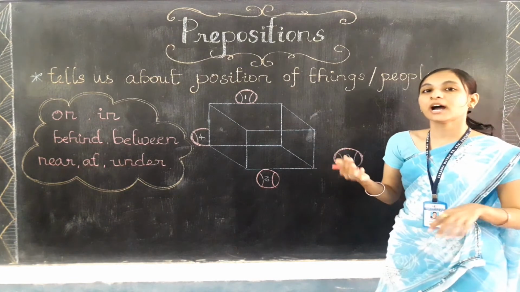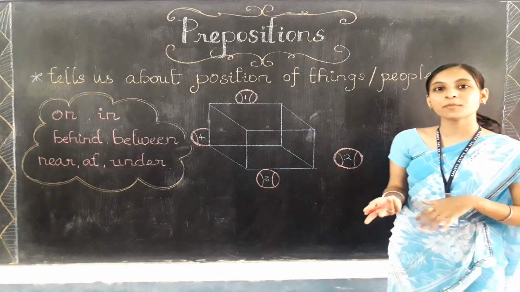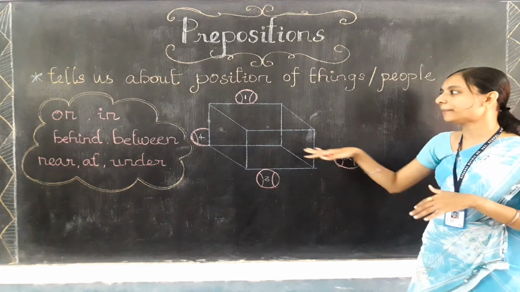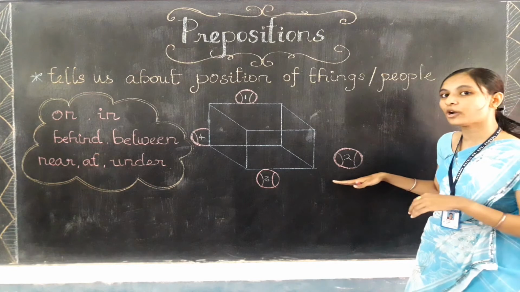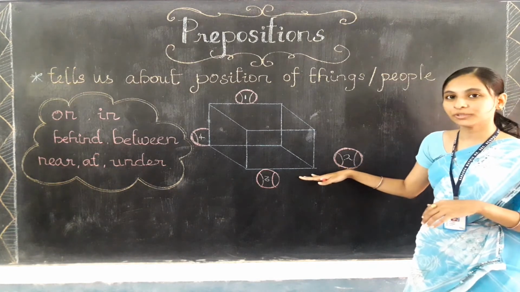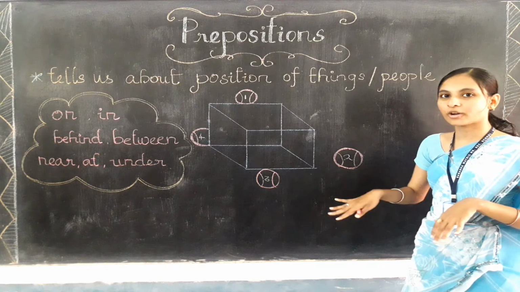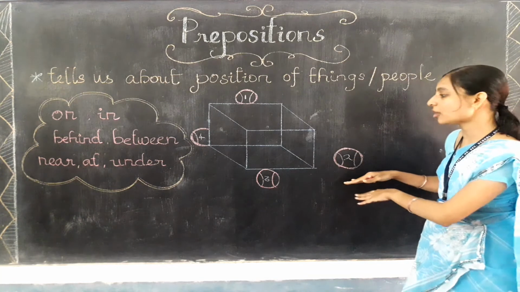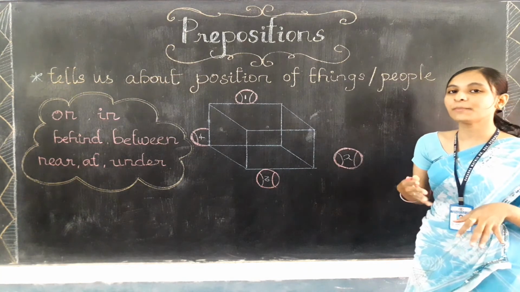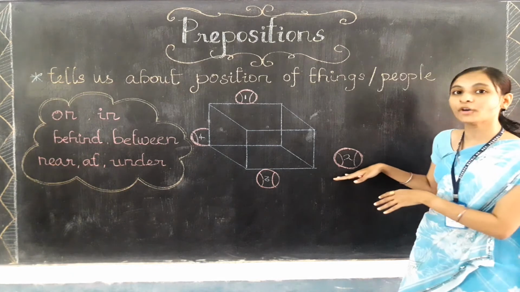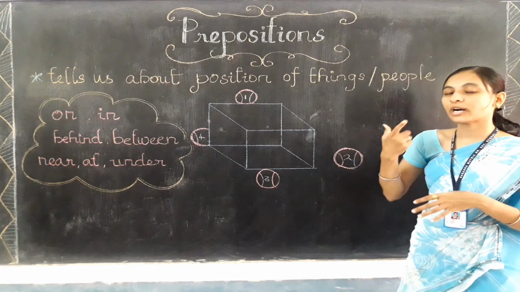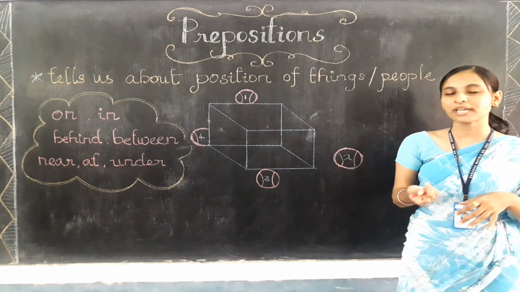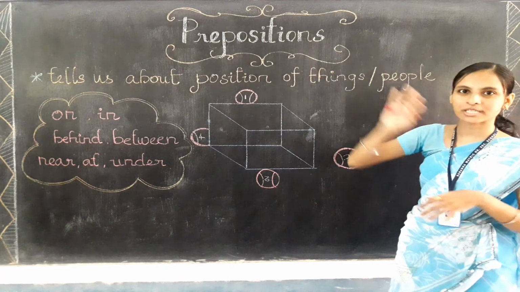So let's learn where is the ball 2. Can you tell me where is the ball 2? You need to compare this ball with the help of this box. It is near to the box only. It is nearby the box. The word near helps us to learn about the position of this ball number 2. So with the help of near, we can find the position of ball number 2. The word near stands for the position only. So near is the preposition only.